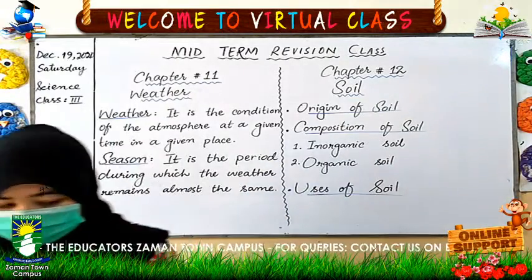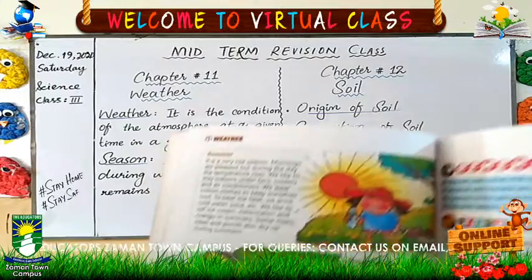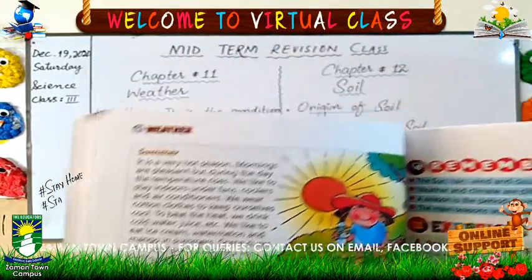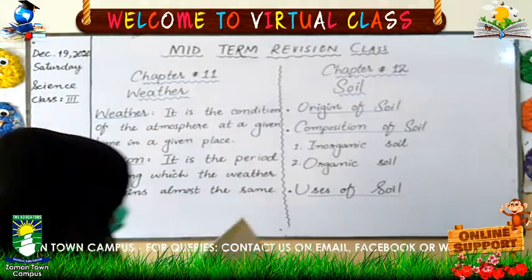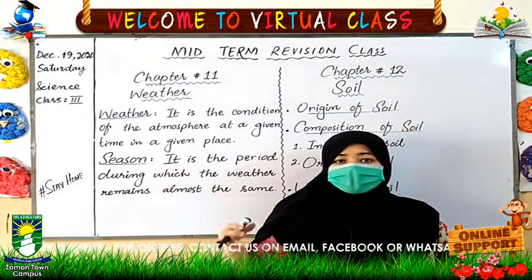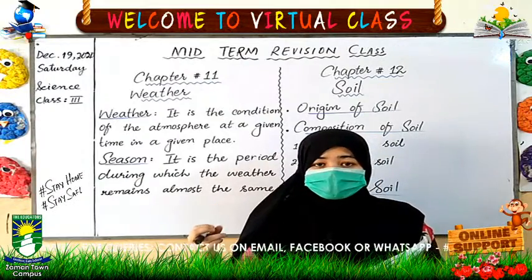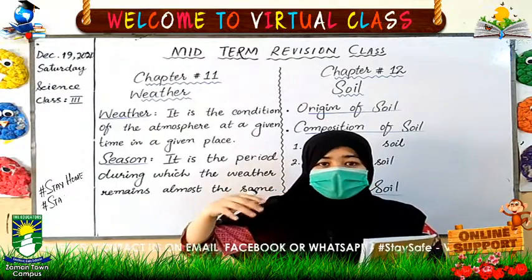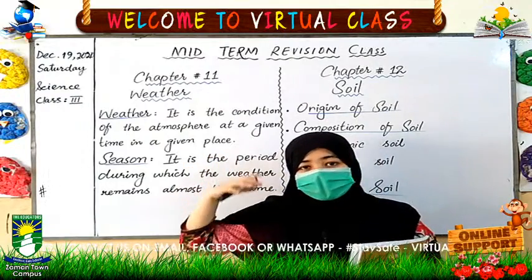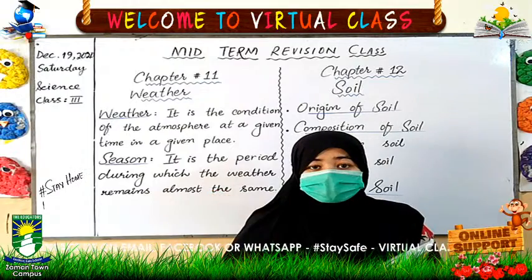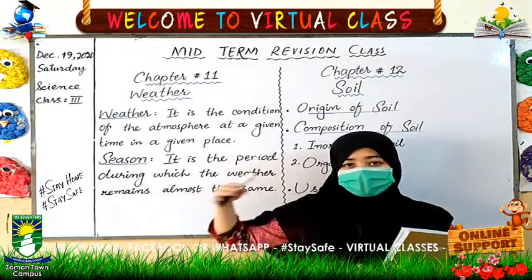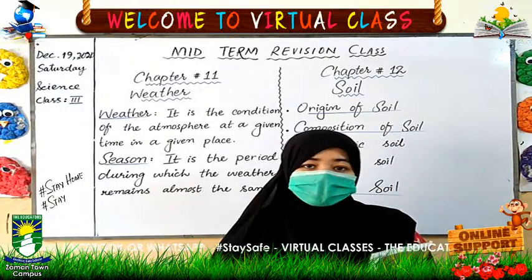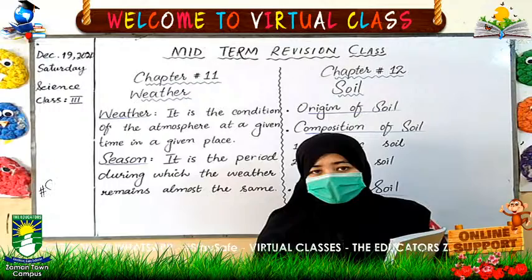On page number 82, here we have summer season, rainy season and autumn season. So summer season is a very hot season. Mornings are pleasant but afternoons are very hot. Why? Because when it comes to afternoon, the temperature rises and the sun is scorching above our heads and we feel very hot. So we like to stay indoors and we like to eat ice creams and cool drinks, cold water, etc. to keep us cool.